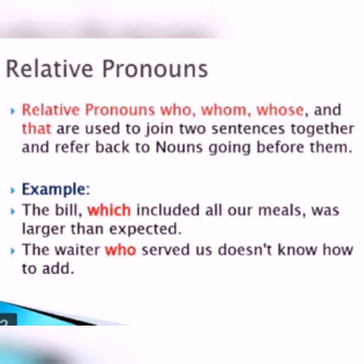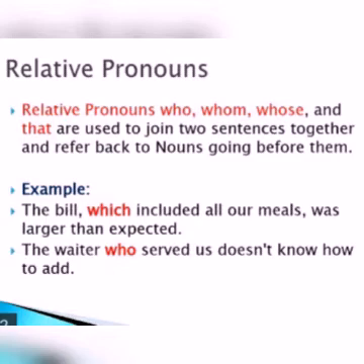Now let us move into the last kind of pronouns, which is relative pronouns. Relative pronouns are who, whom, whose, which and that. They are used to join two sentences together and refer back to nouns going before them. Here you don't get confused. The same words are used: who, whom, whose. The question words are used here, but not to ask a question; it is used to join two sentences. Understood? Now let us see the example.